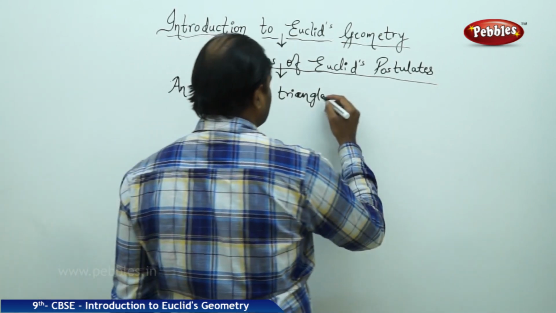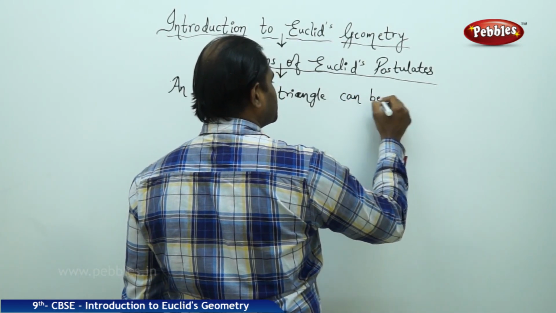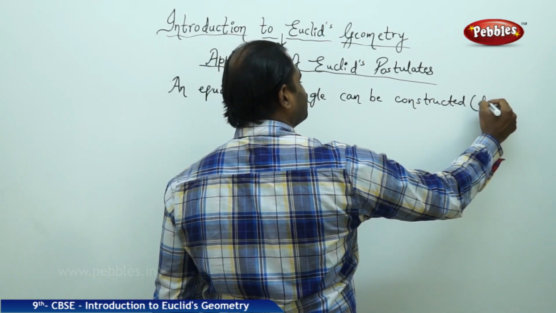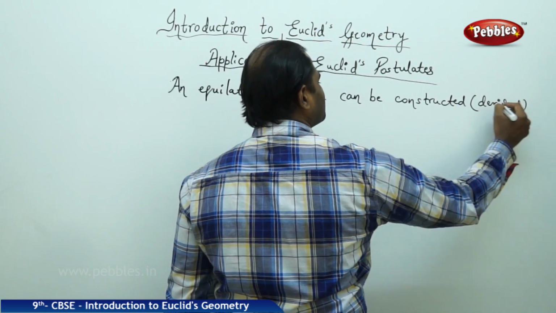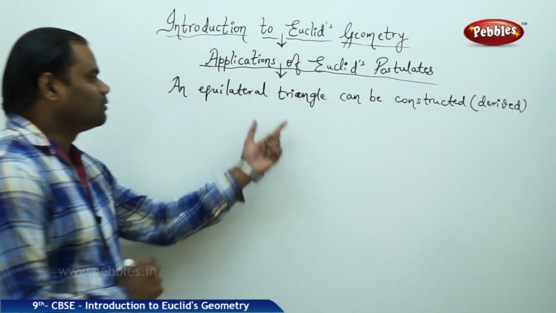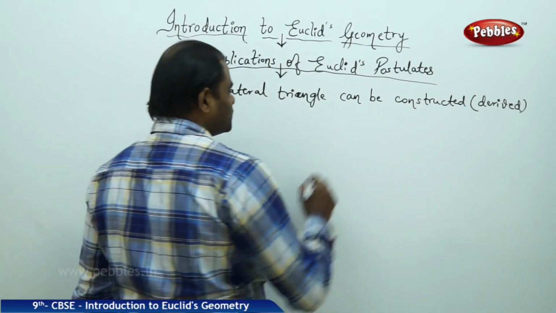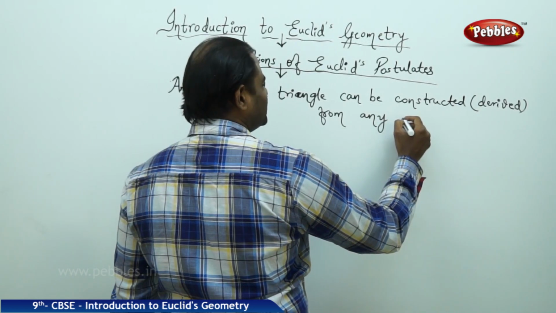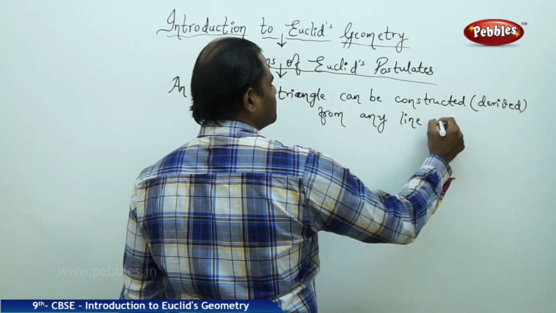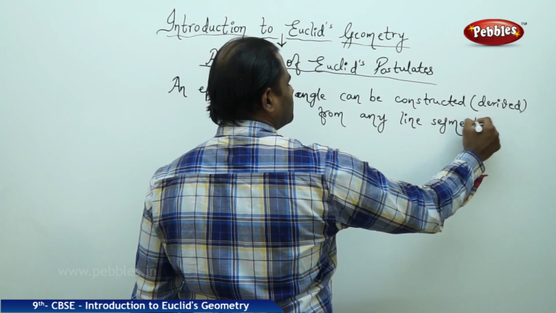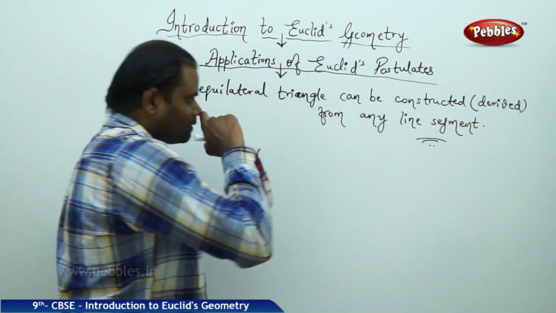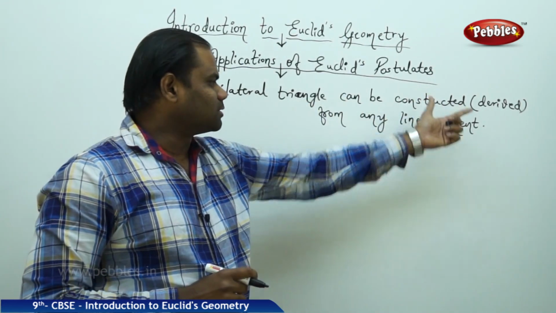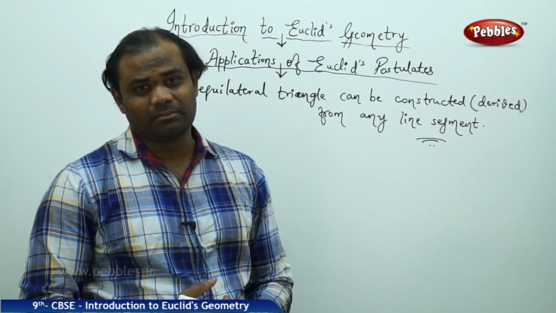An equilateral triangle can be constructed or derived from any line segment.